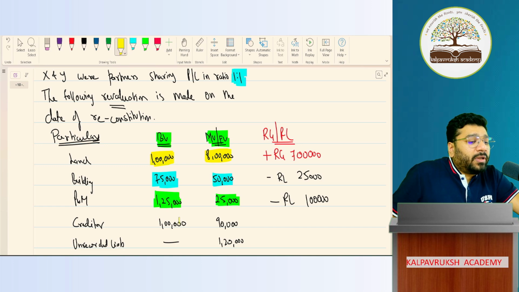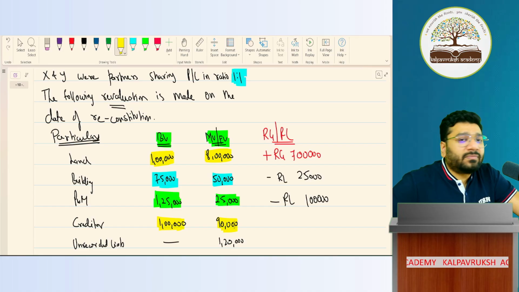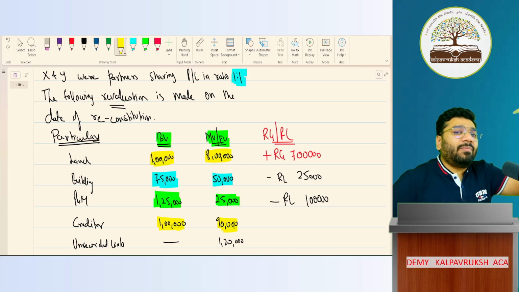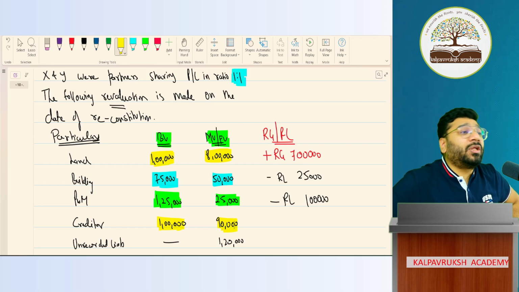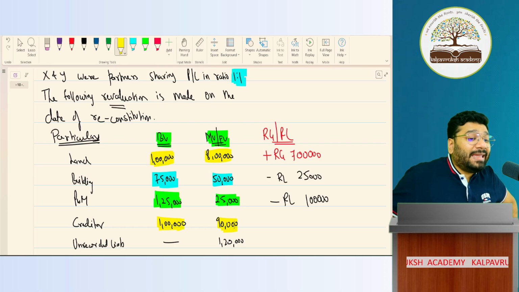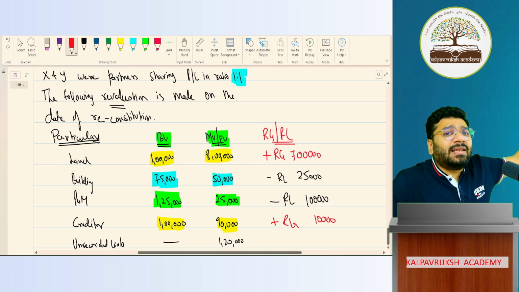To the creditor, you're supposed to pay 1 lakh. But this gentleman says that you just pay 90,000, more than sufficient. Why is he saying like that? He wants cash as soon as possible, to encourage us to make the early or prompt payment. He's giving us cash discount. So 1 lakh liability becomes 90,000 rupees. The remaining 10,000 that you're not going to pay on account of revaluation or reassessment is your revaluation gain. How much have you gained? 10,000. Sir, is this possible? Possible. We've already studied this in 11th standard also, no?